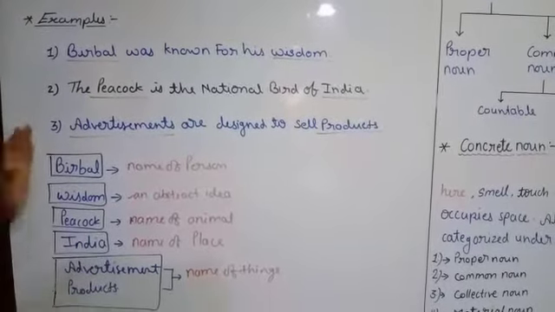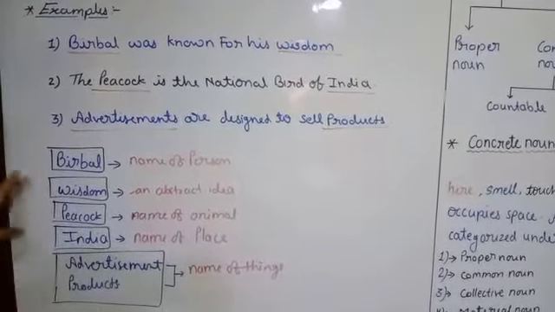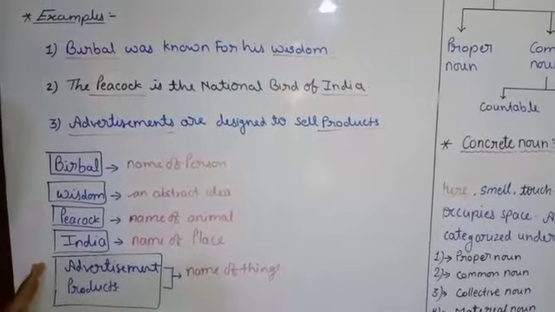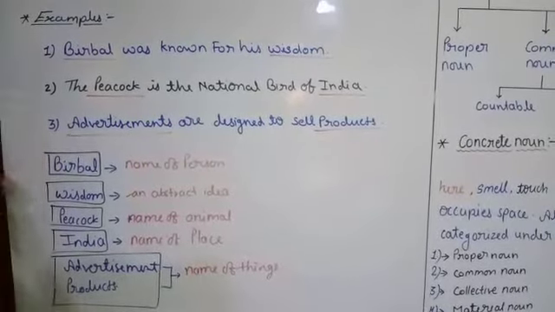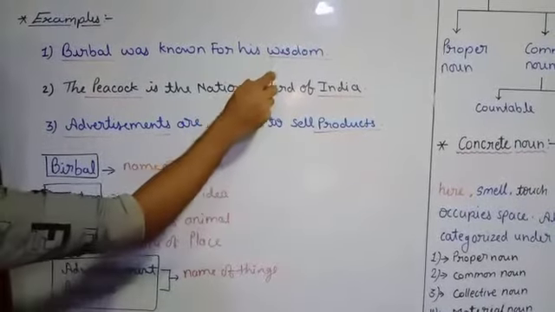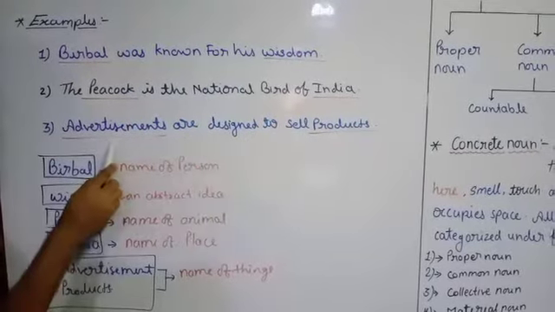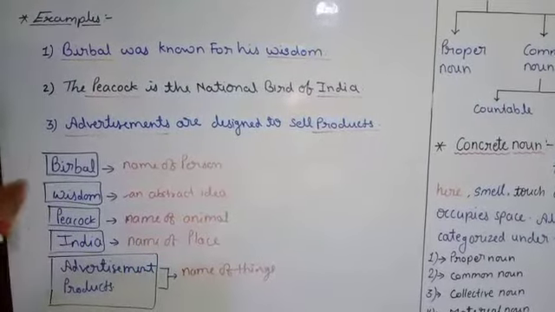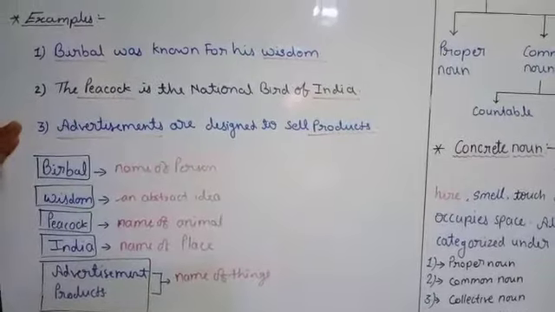This way we come to know these are different kinds of names, and all are called nouns. So in these three statements, Birbal, wisdom, peacock, India, advertisements and products are nouns. So we have these 6 nouns within these 3 statements.